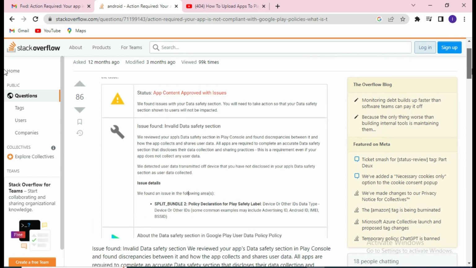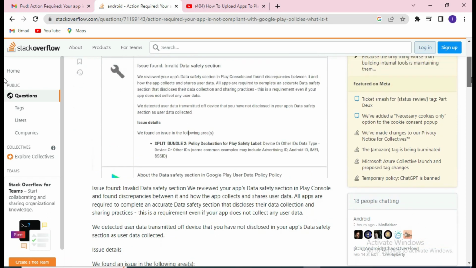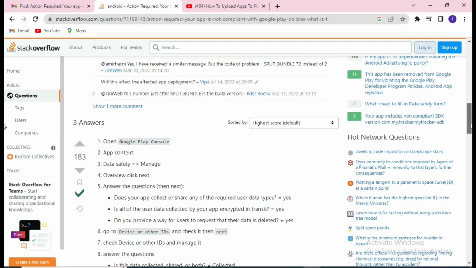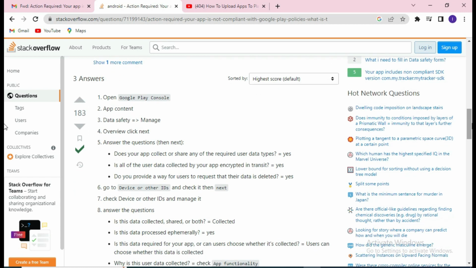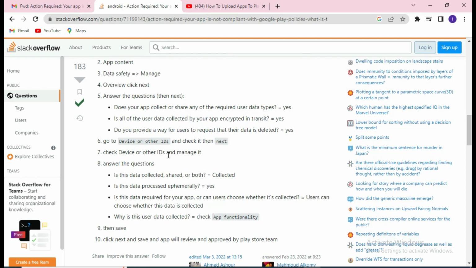This is a Stack Overflow question that somebody asked. Before, Google used to just approve the app and write app content approved with issue, but now they reject it straight. So if they rejected your app, according to the article, go to Play Console, go to app content, data safety, manage data safety. Then click overview, next. Then you follow the instructions I showed you in that video. So that is how you manage to fix it.